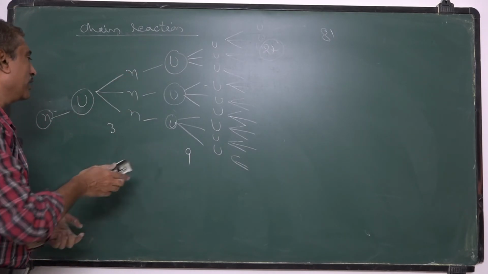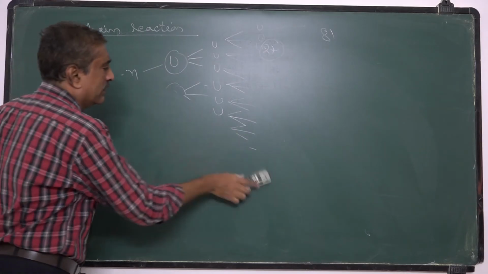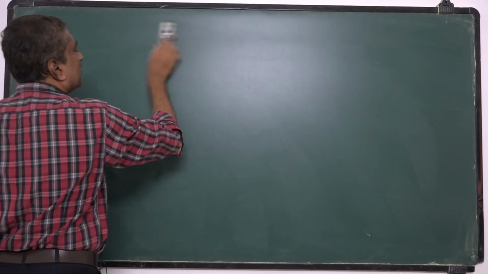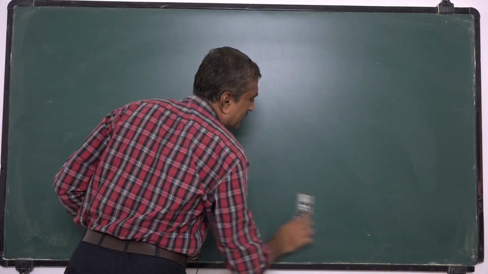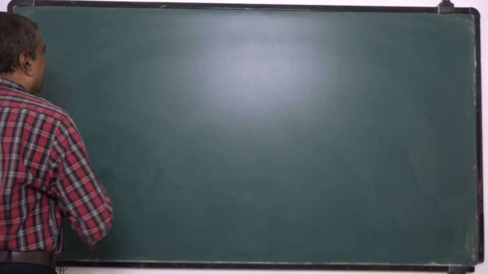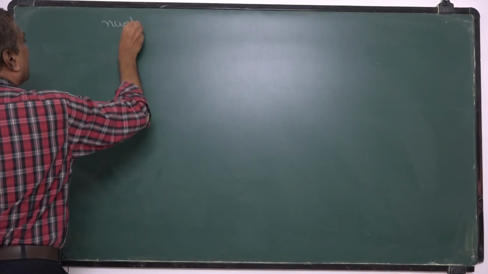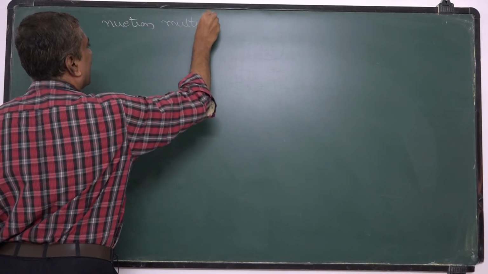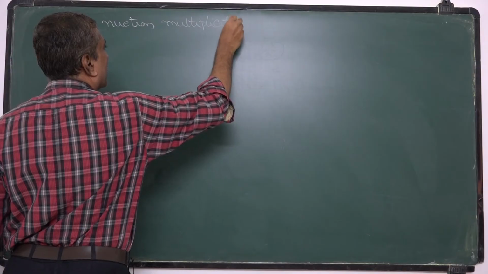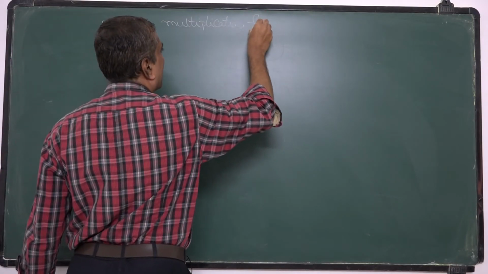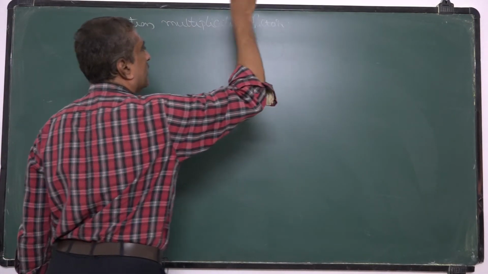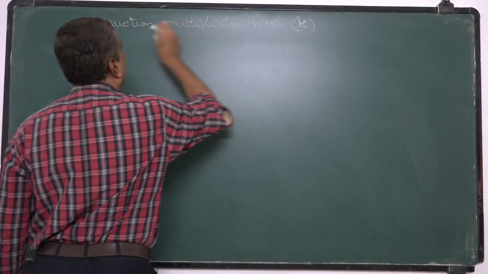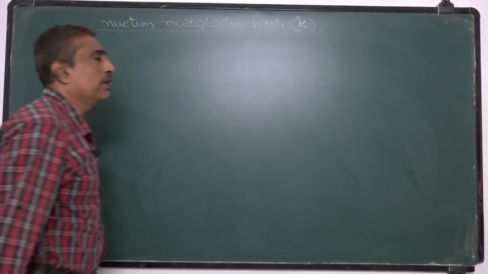Okay. Now, in a nuclear reaction, we define the neutron multiplication factor K. What is this neutron multiplication factor?